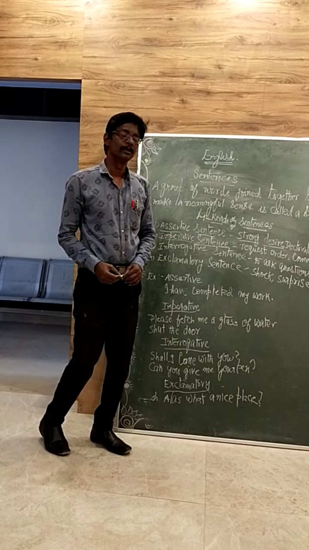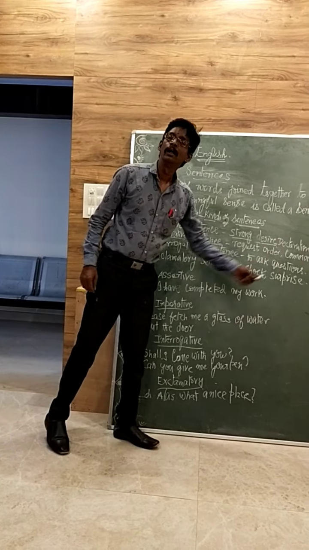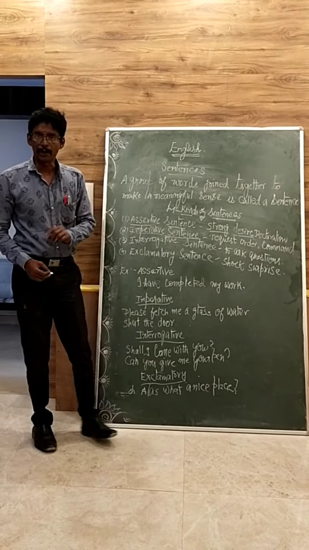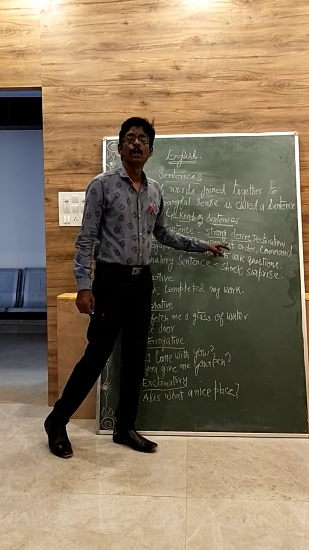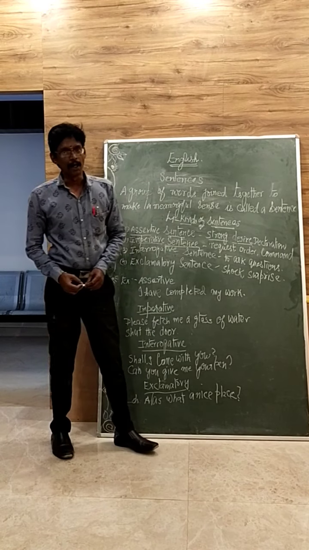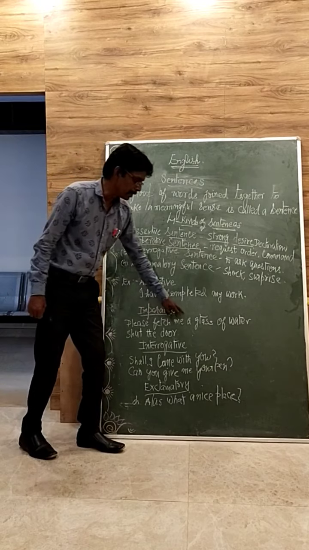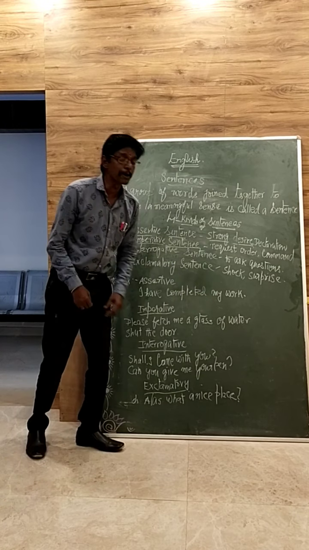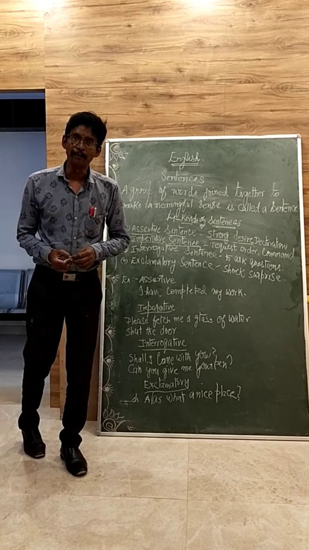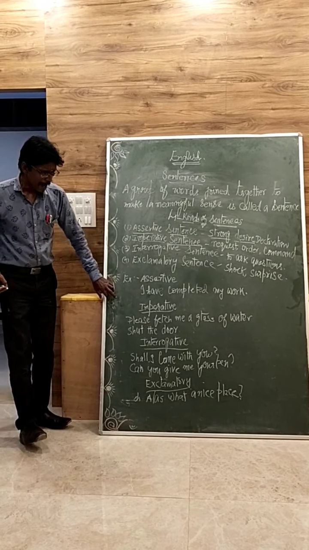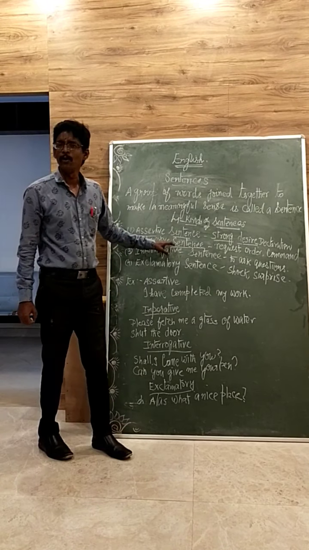Imperative sentence shows a request, order, or a command. Imperative sentence always shows a request, order, or a command. For example, I have given here, please fetch me a glass of water. It's purely a request. Please fetch me a glass of water. So here, as this is a request, it comes under the imperative sentence.